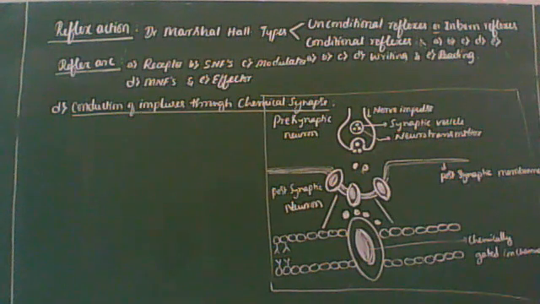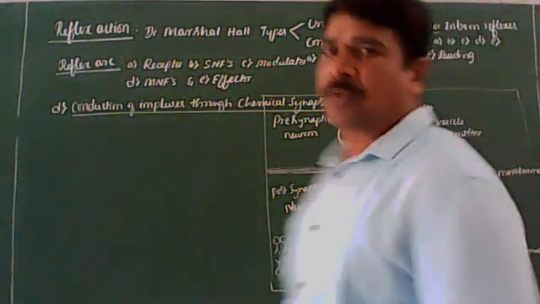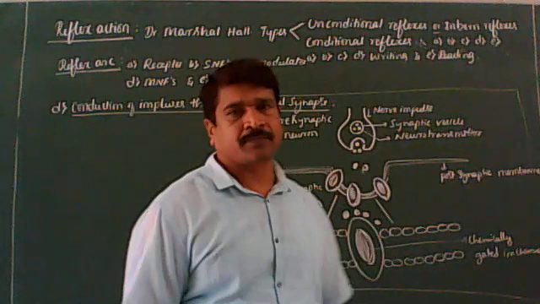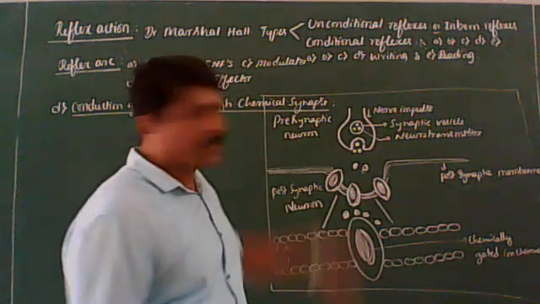I think it is very clear for you. So the new potential developed may be either excitatory or inhibitory. That depends upon the nature of the neurotransmitter substances. I think you're getting it. So I'll repeat once again.